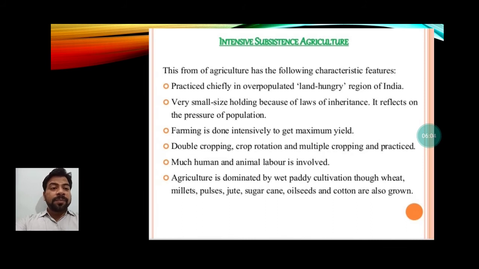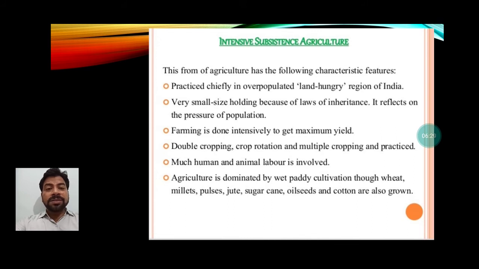Double cropping, crop rotation and multiple cropping are practiced. So understand what double cropping, crop rotation and multiple cropping mean. Suppose you have a small plot of land and you are a very intelligent farmer, you know that you can grow different crops on that same plot in different seasons. Crops have different seasons: Rabi, Kharif and Zaid.